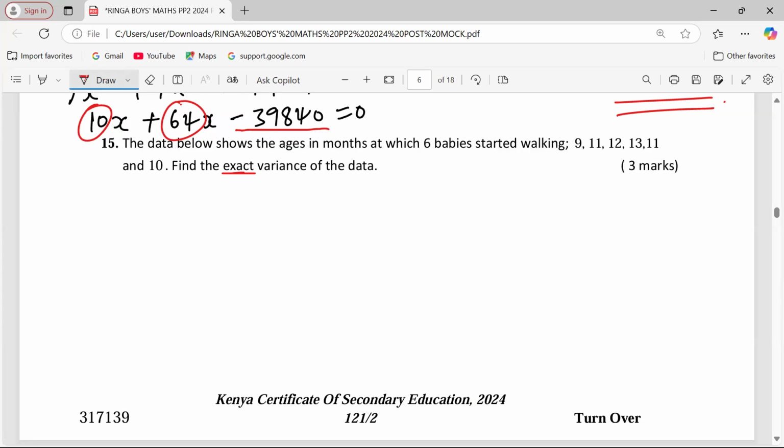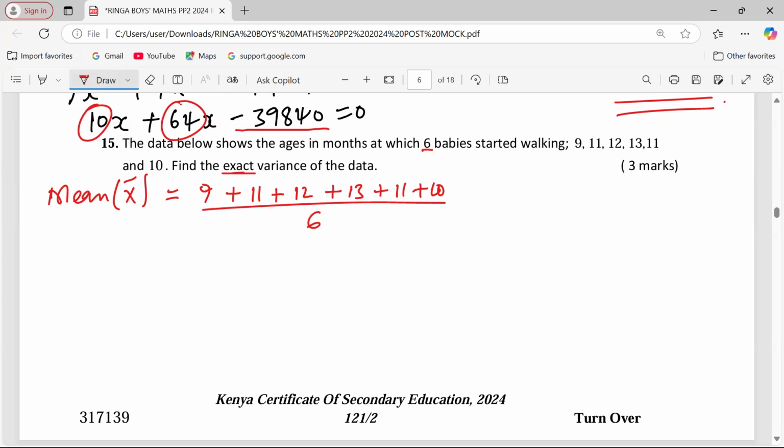So the first thing that you calculate is the mean. These are 6 babies: 9, 11, 12, 13, 11, and 10. Then we divide by 6 babies. So 9 plus 11 plus 12 plus 13 plus 11 once again and plus 10. Then we divide by 6. I'm getting 11. So the mean is 11.